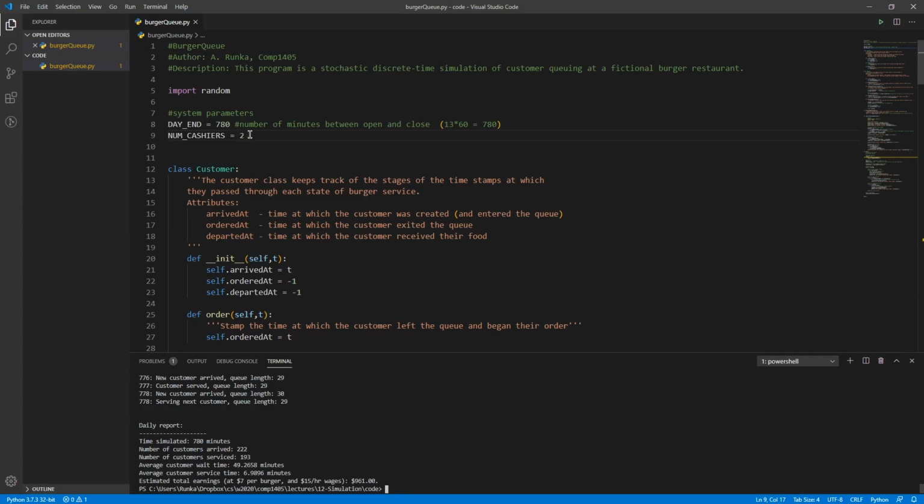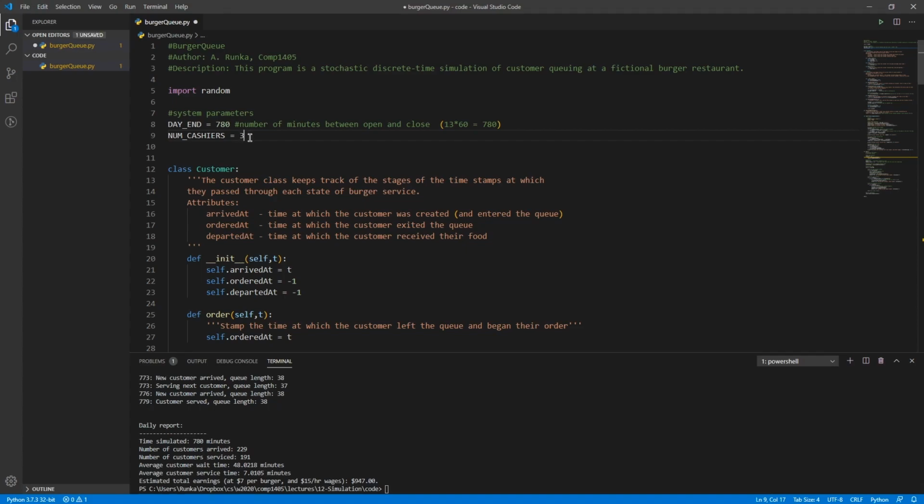So let's see what would happen then if we ran this with 3 cashiers. And since this is random, we probably should run it a few times, so set it back to 2, sorry. And run it a few times just to see if that's consistent values. So 961, 926, 968. We're getting roughly $950 each time, so somewhere in that range seems to be appropriate. We can't take one of those values as the be-all, end-all number, but running that over maybe 30 times, we can get a statistical average and see that, in general, this is what the simulation says.